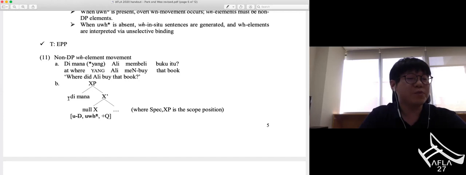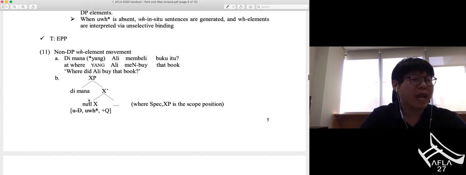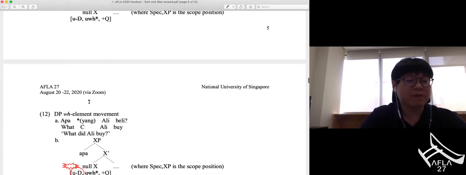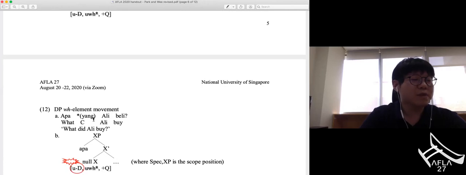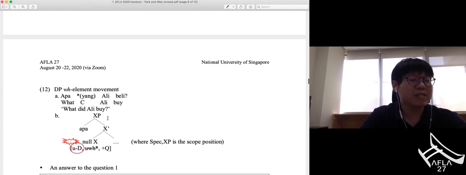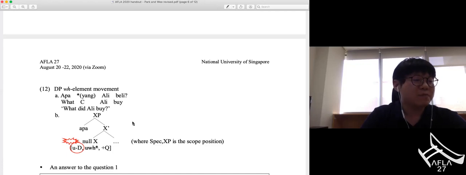Okay, this is the reason why the sentence in 10b is ungrammatical. So the specifier position of the head in this structure containing the same features is occupied by the DP WH element. Then the requirement of X, which needs non-DP WH elements as its specifier, cannot be satisfied.